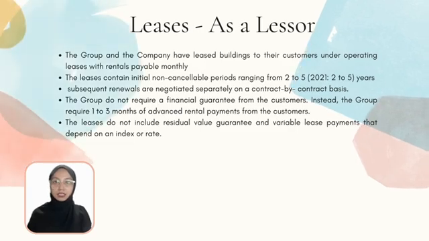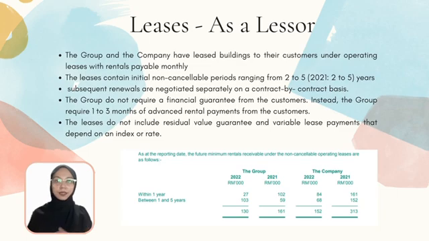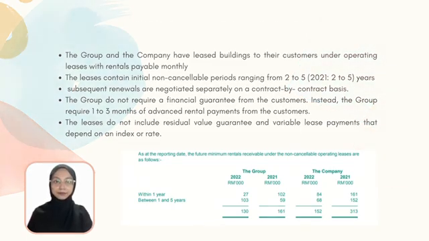Next, for lessor, the group has leased buildings to their customers under operating leases with rental payable monthly. The lease contains an initial non-cancelable period ranging from 2 to 5 years. Subsequent renewals are negotiated separately on a contract-by-contract basis. The group does not require a financial guarantee from the customer. Instead, the group requires 1 to 3 months of advance rental payment from the customer. The lease does not include residual value guarantee and variable lease payment that depend on an index or rate.